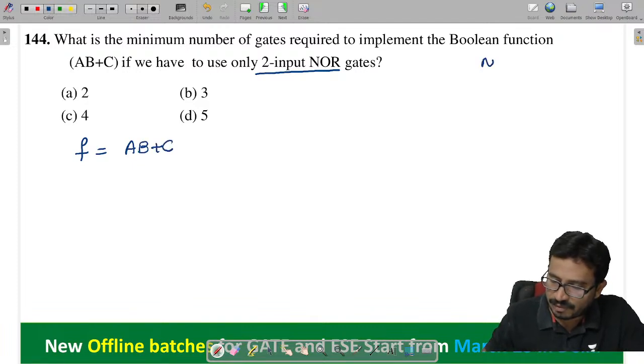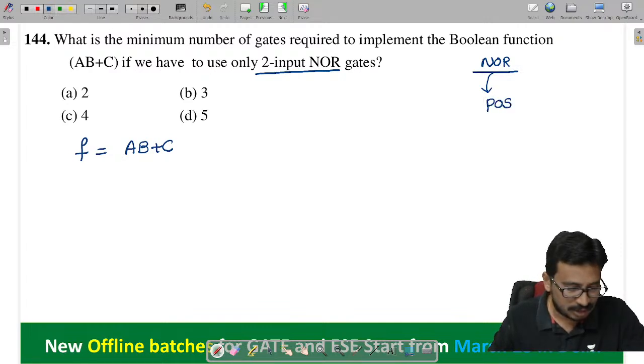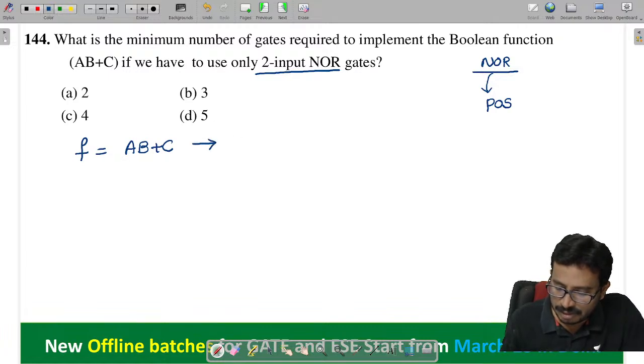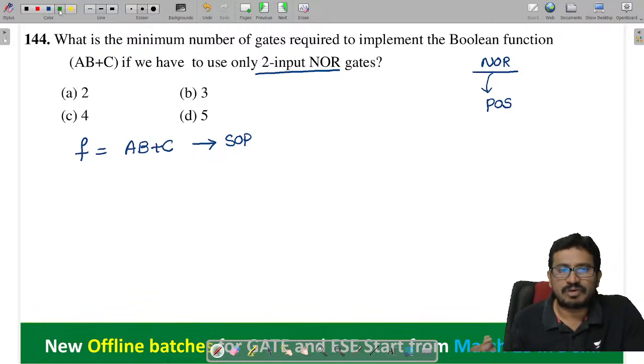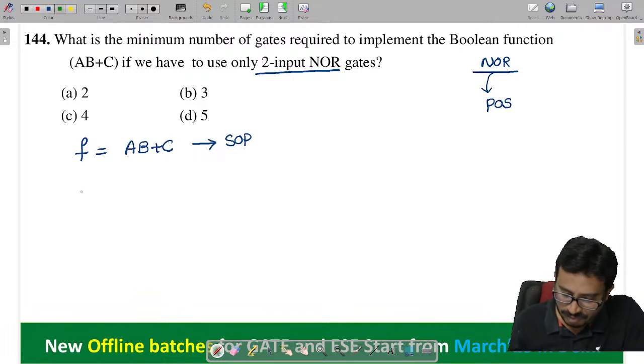As I told, whenever you want to implement the expression using NOR gates, the given expression must be in what form here? POS form. The given expression must be in POS form. So this is SOP form. Now basically this expression is in SOP form. इसको हमने POS form में convert करना पड़ेगा. So for this what I can do here, I can use the distributive property. So then it becomes (A plus C) into (B plus C).